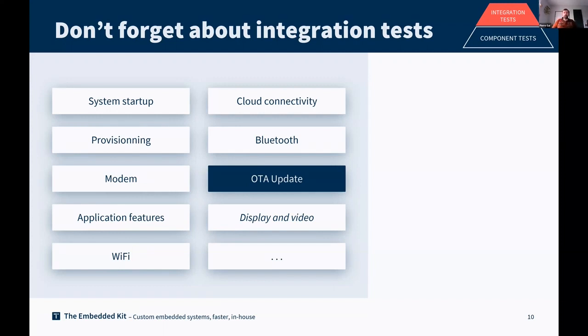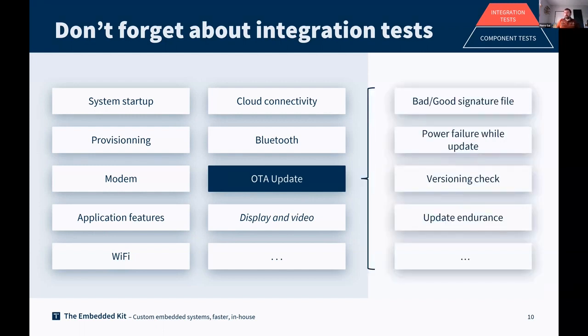I would like to give you an example with the OTA update. What kind of test you can automatize when we are talking about OTA update. Validate the good and the bad signatures of your update file. Validate what happens if a power failure happens. Validate if the version check is correctly done. Perform update endurance by performing thousands of updates in a row. There is a lot of stuff that you will be able to perform with an automated environment that could make sure that what you deliver to the market is at the expected level of robustness and quality.